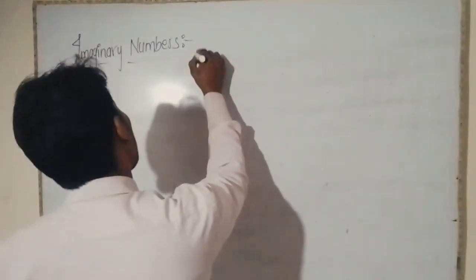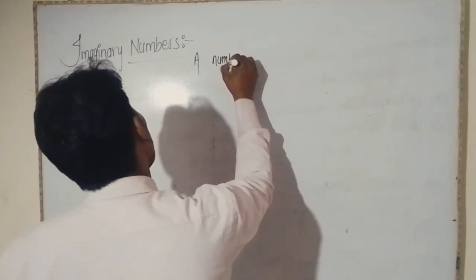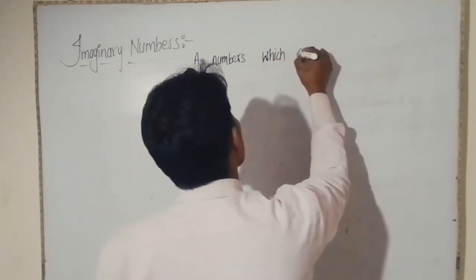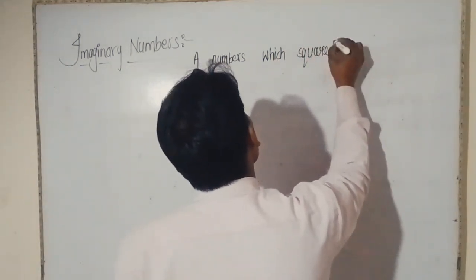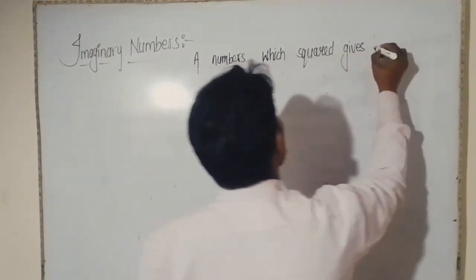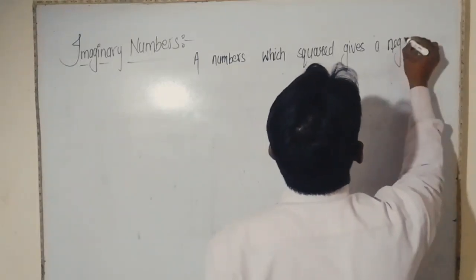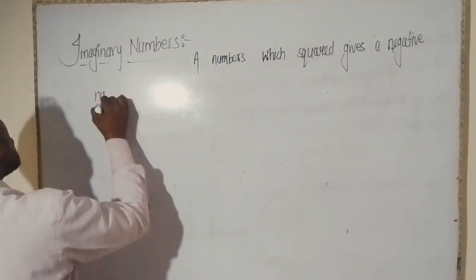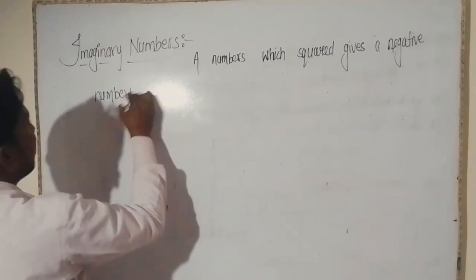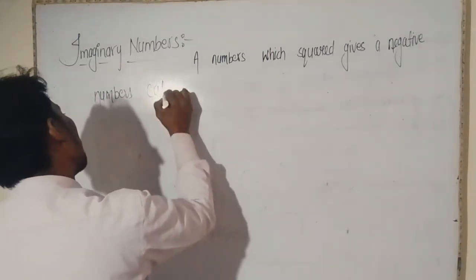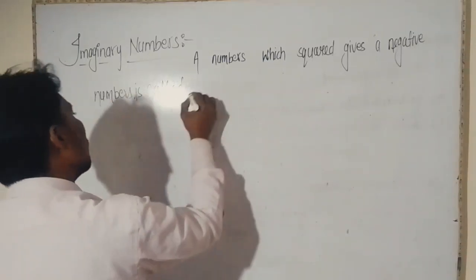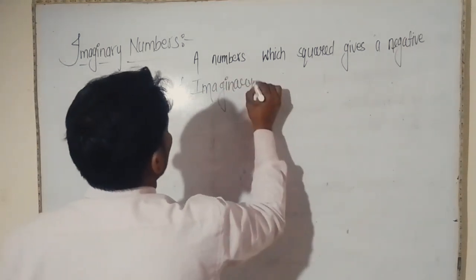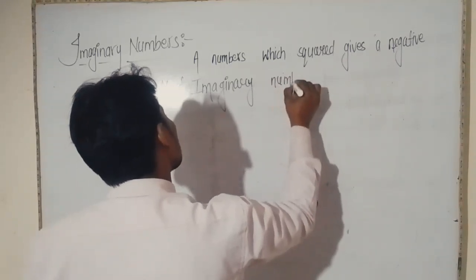Here, a number which squared gives a negative number is called an imaginary number, right?